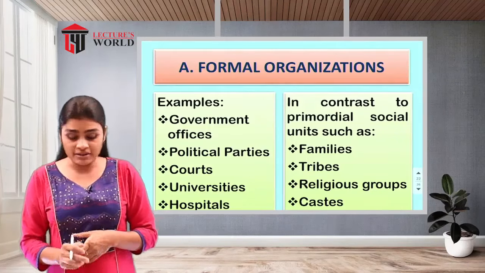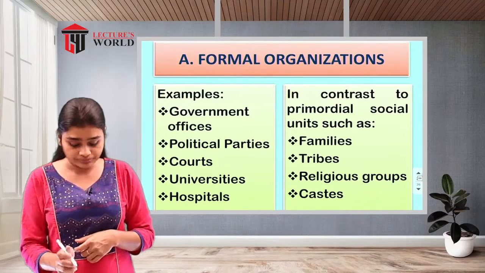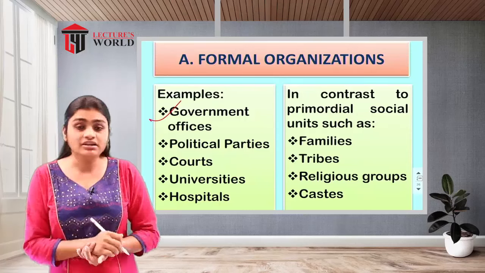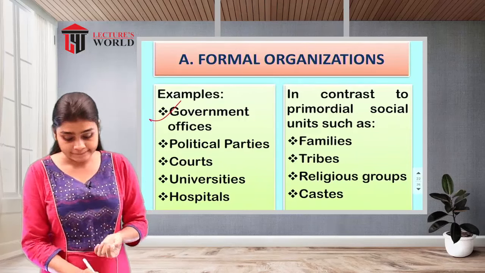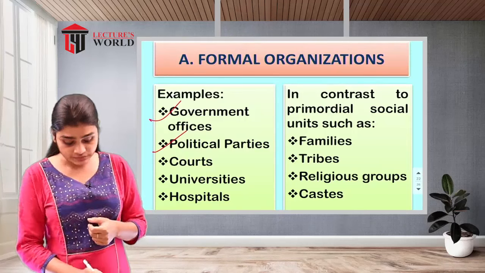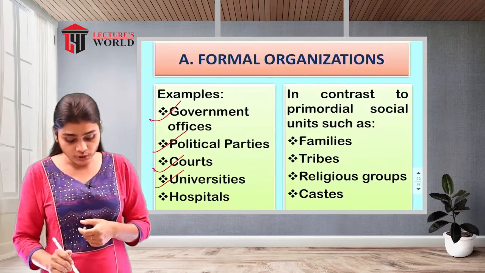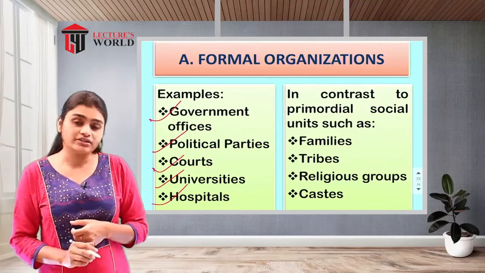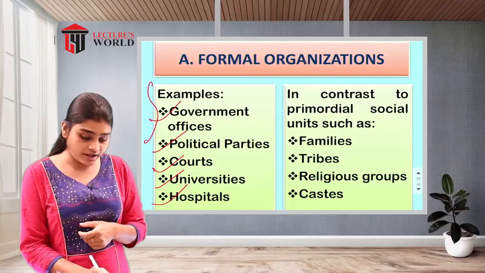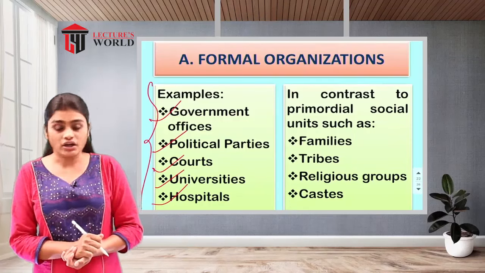Some examples of formal organizations are government offices, political parties, courts, universities and hospitals. These are all formal organizations.